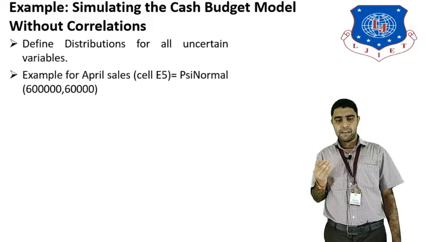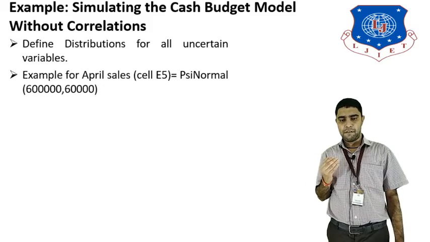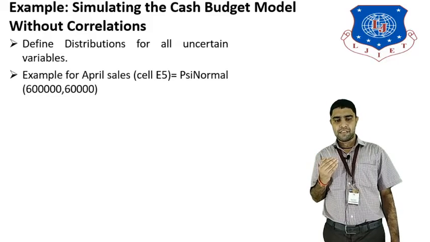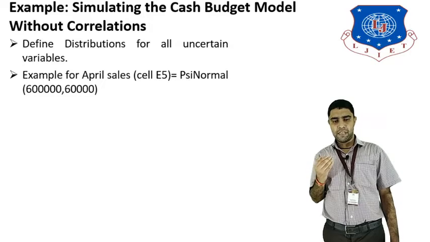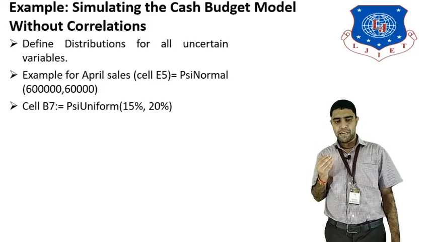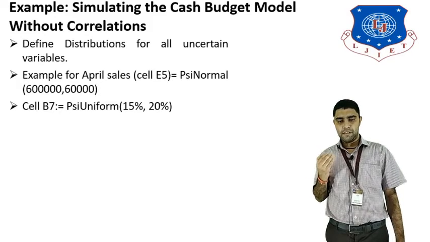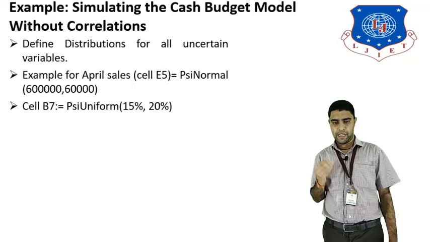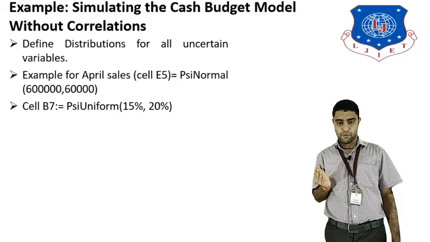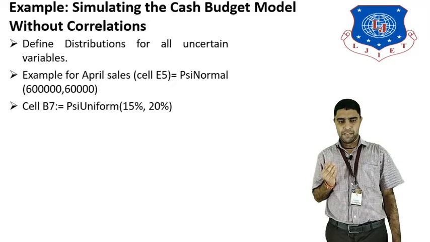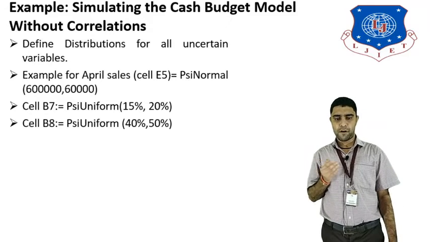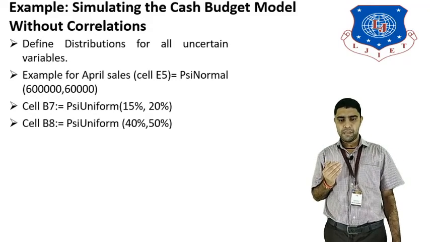Example of April sales. For the April sales value, cell E5, the formula is PsiNormal. The normal distribution function is used, with 60 lakh and 6000 for the April sales month. In cell B7, the PsiUniform function is used, with 50% and 20%. So 15% of the April month will be taken, and after that 20% of the May month, and then we calculate the average in cell B7. In cell B8, PsiUniform is used, with 40% and 50% values.